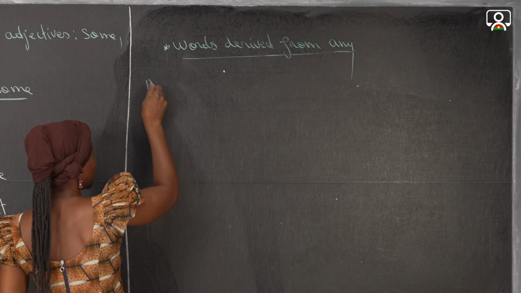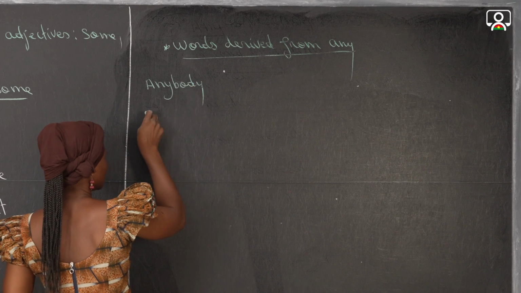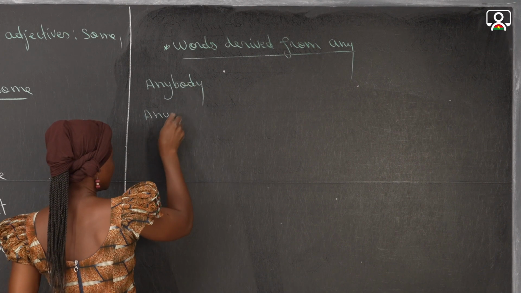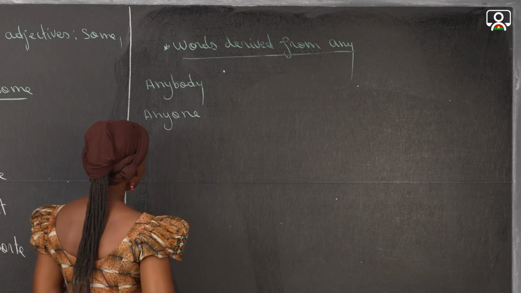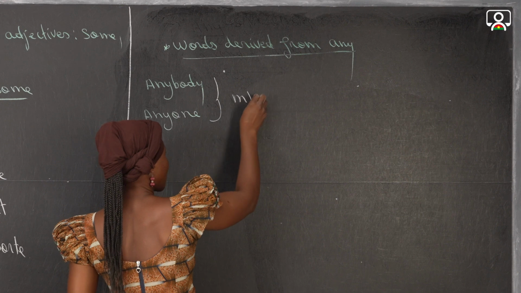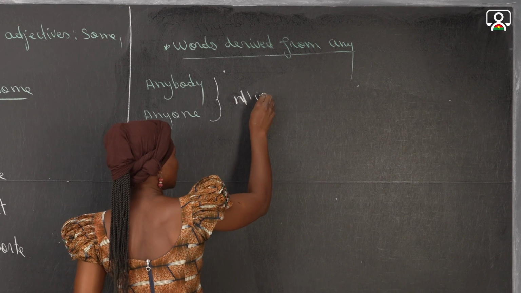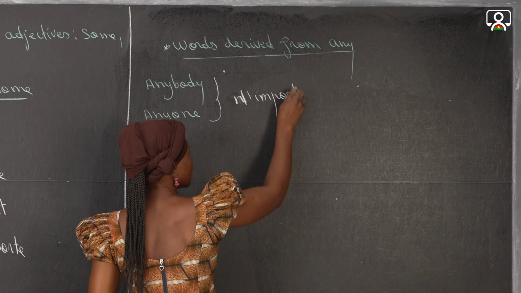You can have anybody. You can have also anyone. And we translate it into French by n'importe qui.